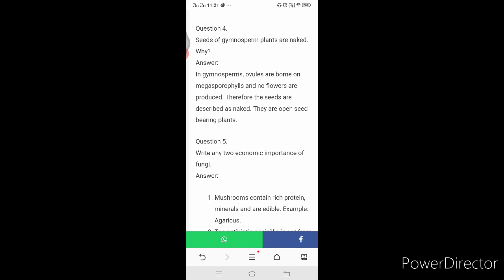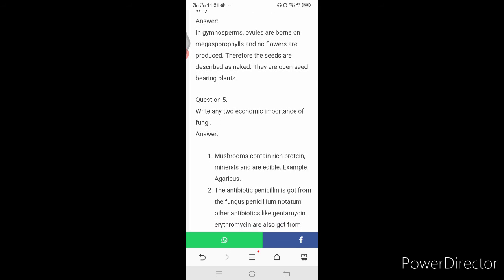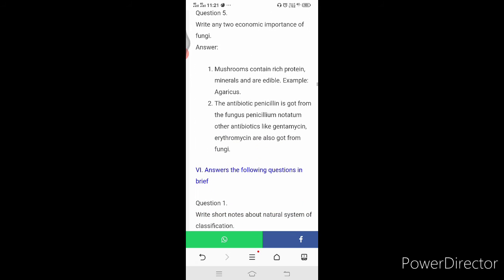Next question is, seeds of gymnosperm plants are naked. Why? The answer is, in gymnosperms, ovules are borne on megasporophylls and no flowers are produced. Therefore, the seeds are described as naked. They are open-seeded bearing plants.